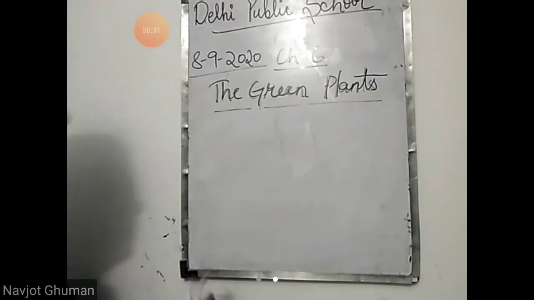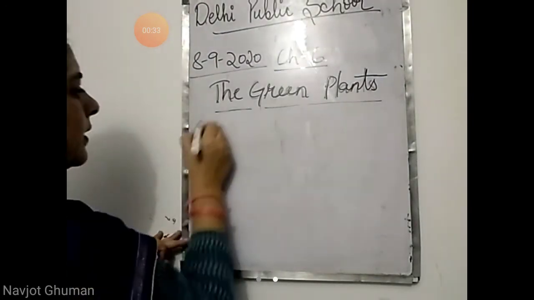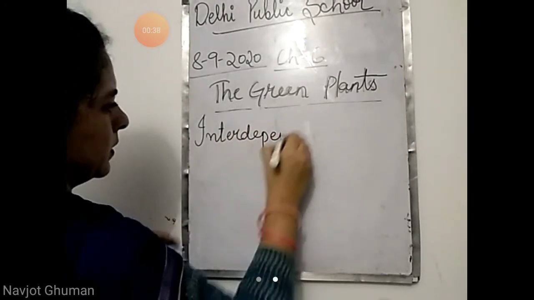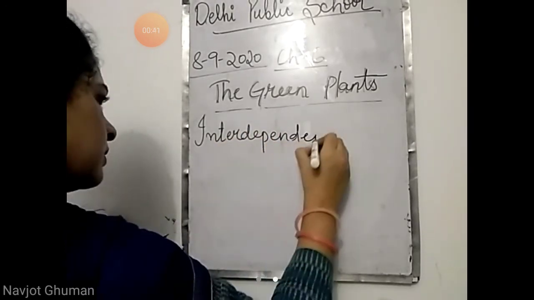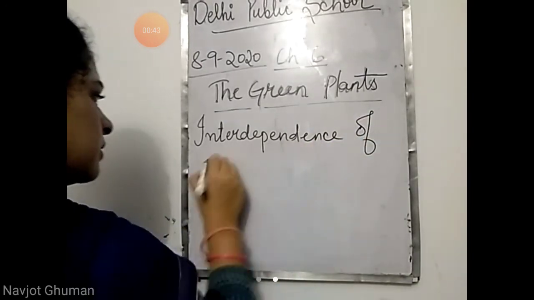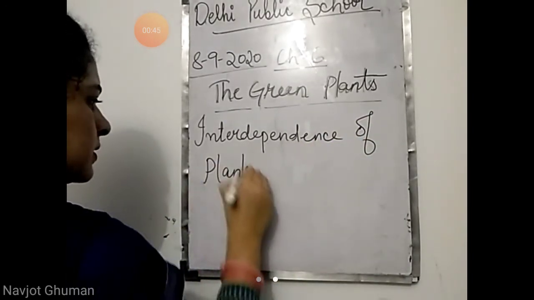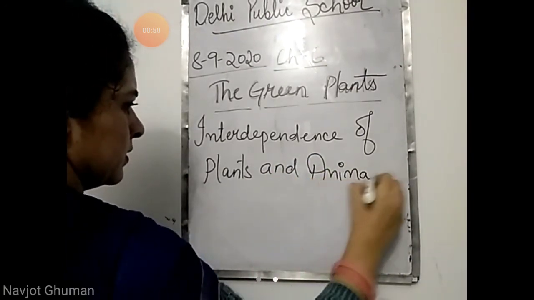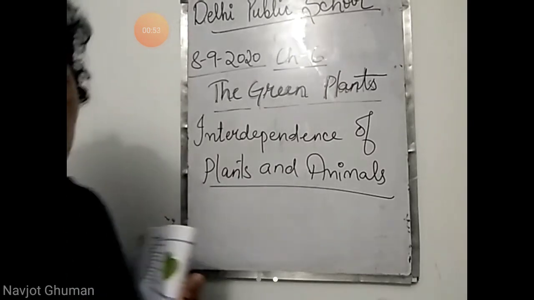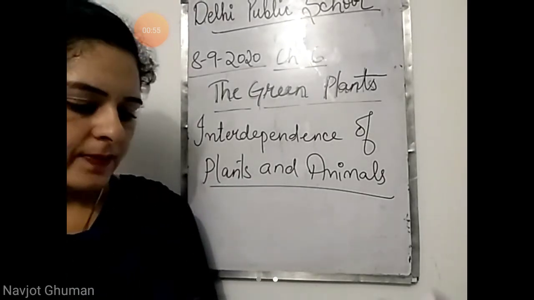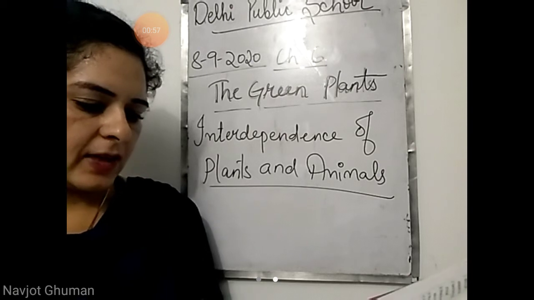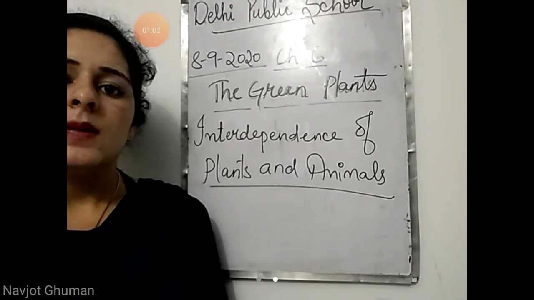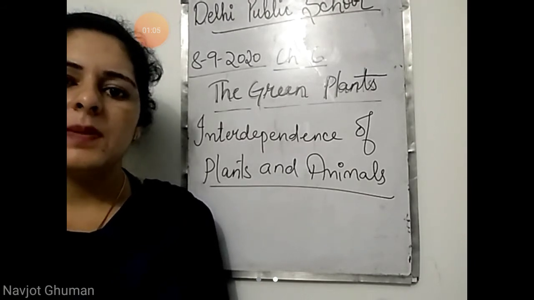Now, interdependence of plants and animals. Now beta, what we are going to study in this topic is that plants and animals are dependent on each other, and there are many ways in which they are dependent on each other. We'll read the ways in which they are dependent on each other.